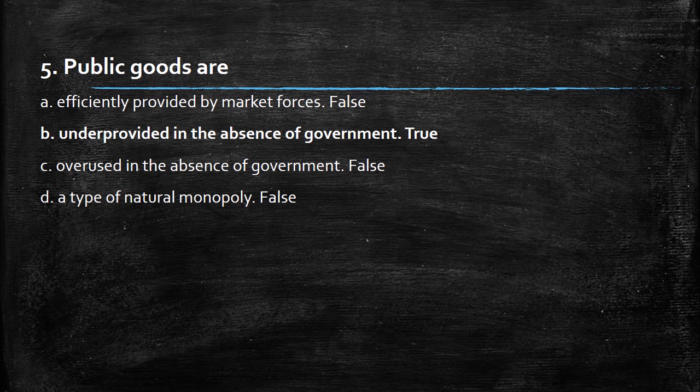D, a type of natural monopoly. Actually, a type of natural monopoly is more for club goods. The famous example is the water that you receive at your homes. It is definitely not rival. I mean, the fact that you open the water doesn't prevent others from using the same good. It's just excludable because you have to pay for that. So it's a kind of natural monopoly. In this sense, public goods are unprovided in the absence of national government, like the tornado siren, like national defense. They are not provided by anyone. So this is the characteristic of public goods.